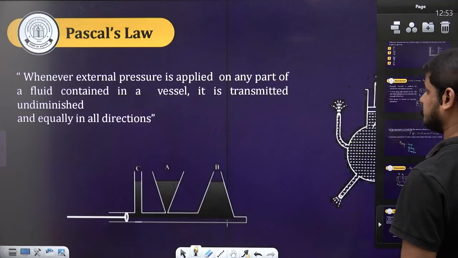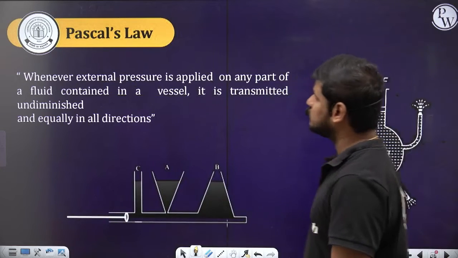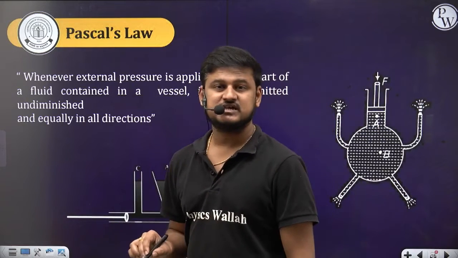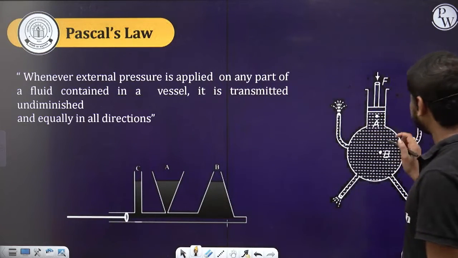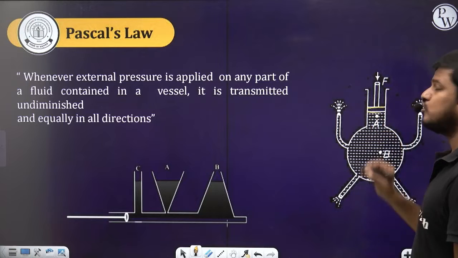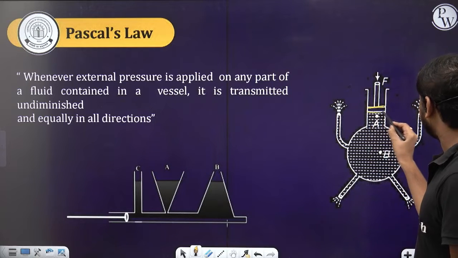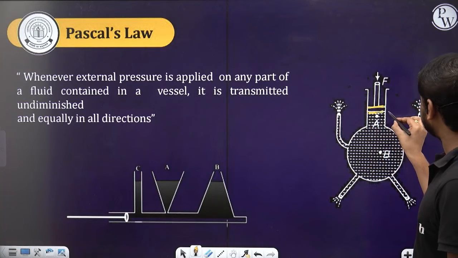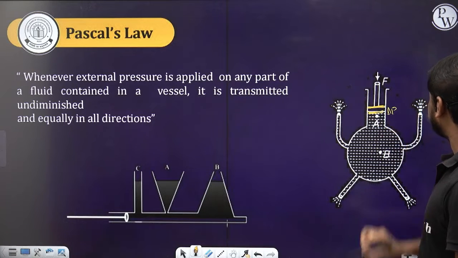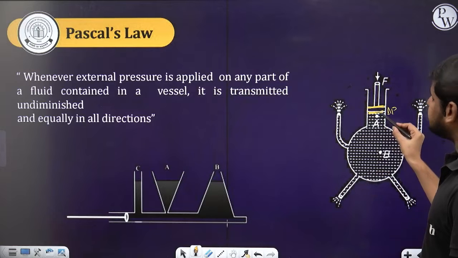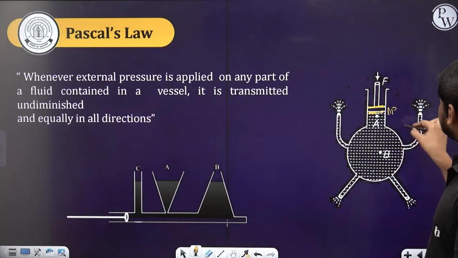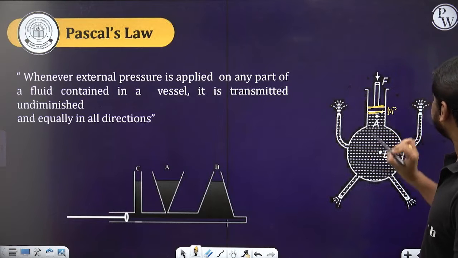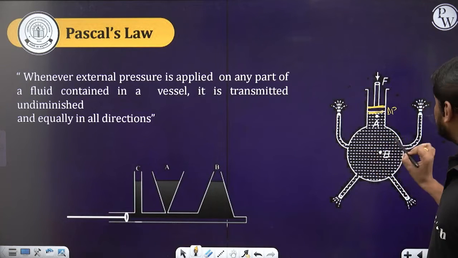So, a simple concept. Then we have an important concept, that is Pascal's law. So what does Pascal's law say? If you apply a pressure over some cross-sectional area, here, at this cross-sectional area you applied the pressure, let the change in pressure be delta P. The same pressure will be distributed uniformly throughout this container.